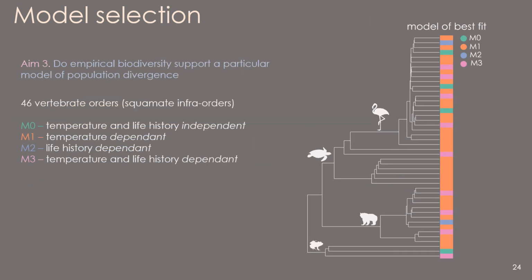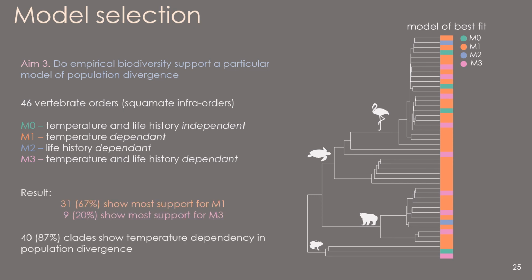Our final aim was to see which model was best supported by empirical data. So to do this, we estimated the 50 summary statistics that match our simulated data. We did this in 46 different clades of vertebrates at the level of order and infraorder of squamate reptiles. So what we found was really strong support for M1, which is a temperature-dependent model of population divergence. In most clades, we found this, and in a further 9 clades, we found support for M3, which is temperature and body size dependent rates.